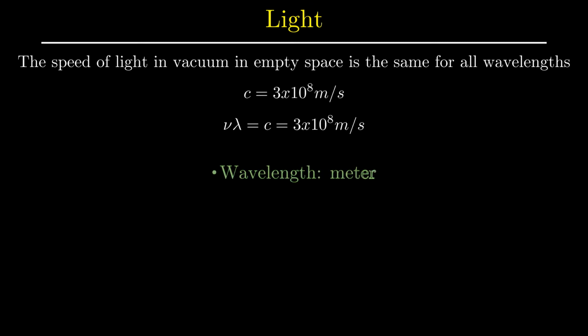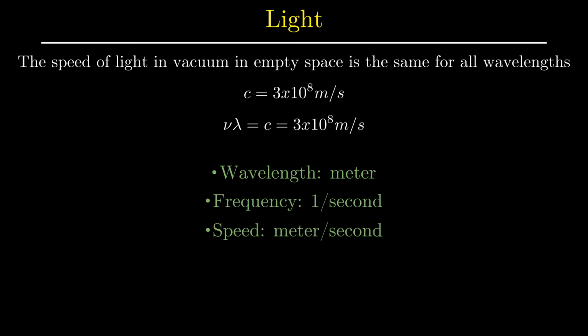Let's note the units also, the SI units, as in standard international units. Meters, kilograms, seconds, these are the main units. Wavelength has distance units and the SI unit is meter. Frequency has 1/second unit, and as you see from the expression, meter times 1 over seconds means meter per second, and that's the unit of c.